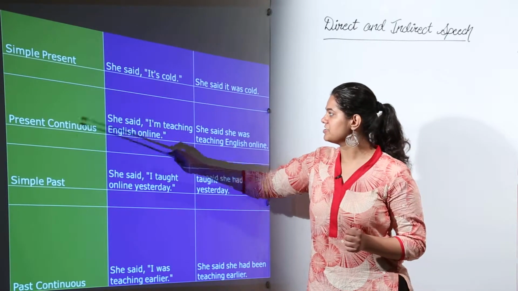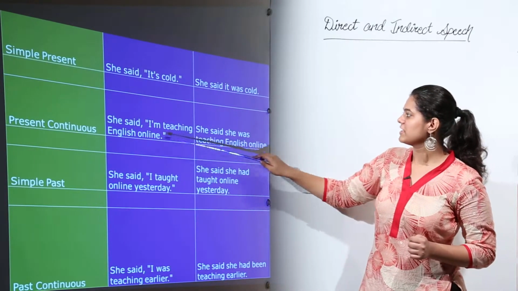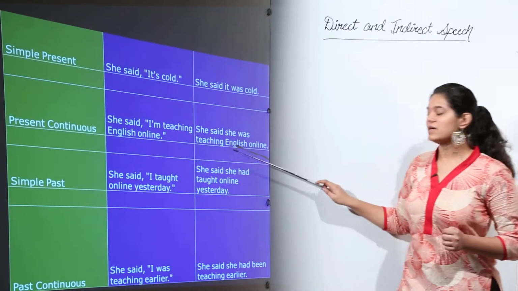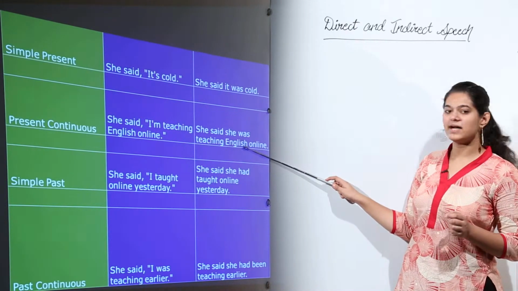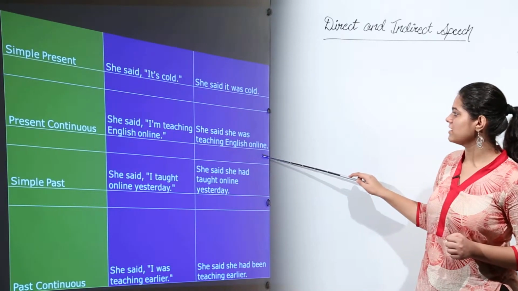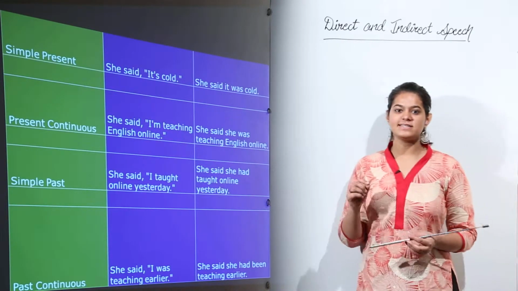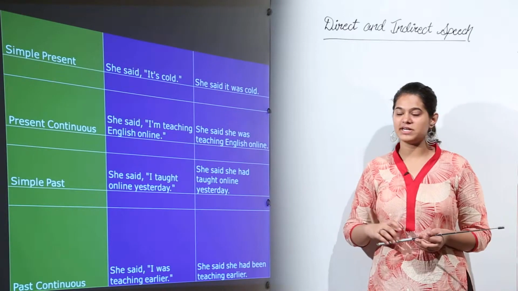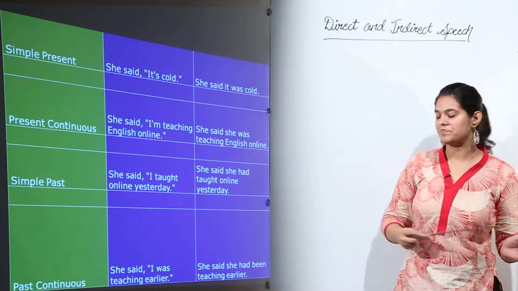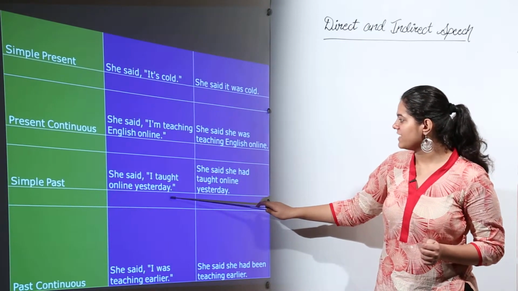Next we have present continuous. She said, "I am teaching English online." So this is direct speech in present continuous. The indirect speech would become past continuous. She said she was teaching English online. Again I am becomes she was. Here you would see that since we are reporting an action done by somebody, I becomes she and the verb takes the past form.